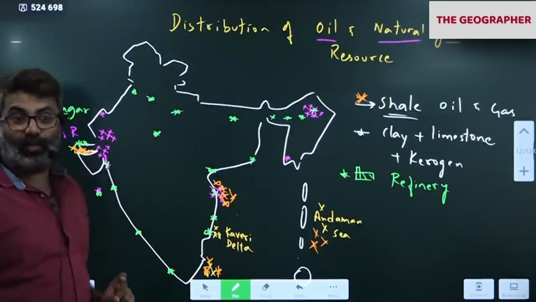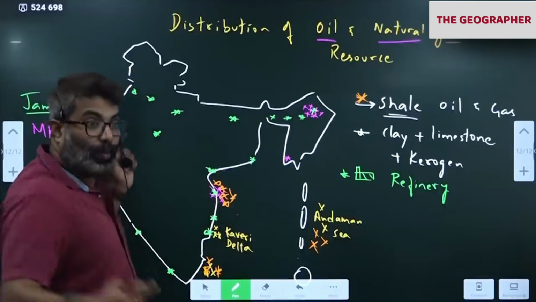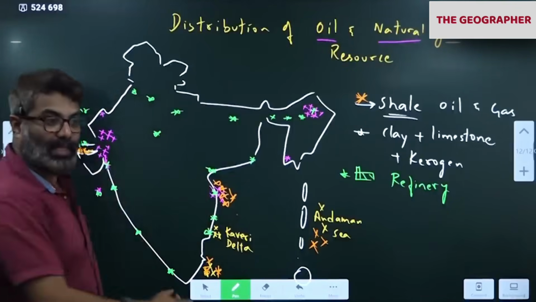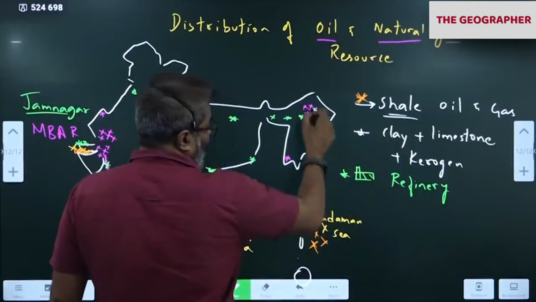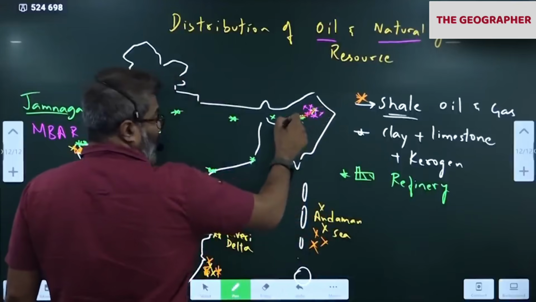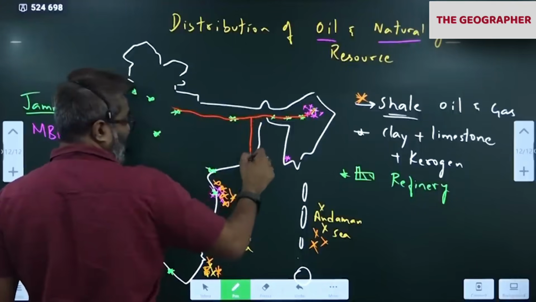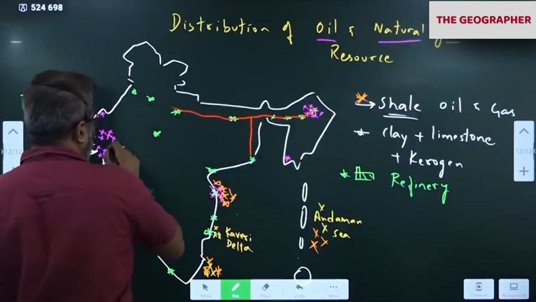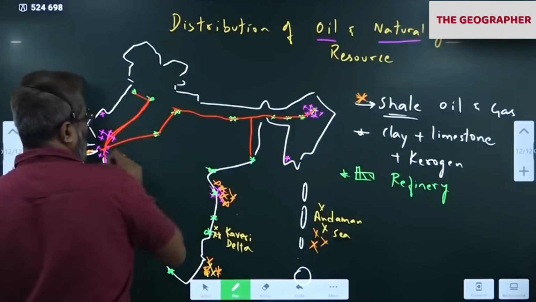Now when a refinery is given, what happens? How will you provide oil? Oil is here. So pipeline. We started making pipelines. Pipelines help us in connecting oil wells to consumption centers like this. Now all the oil wells come down like this. Notice that so many lines are going across the country. Have you noticed?